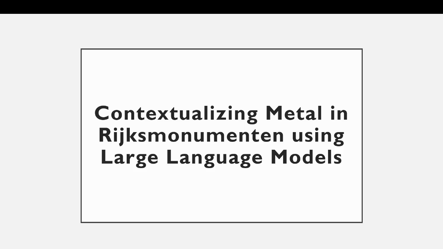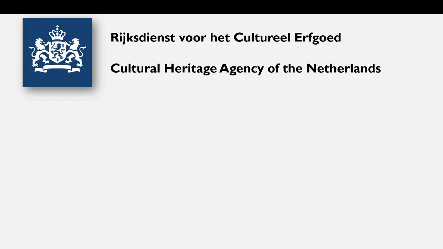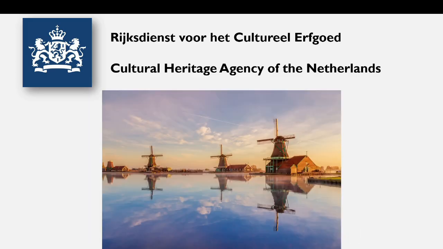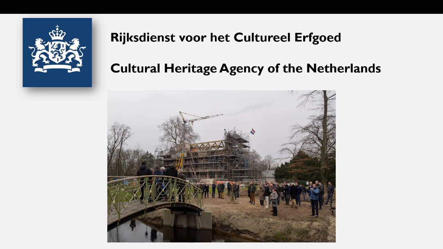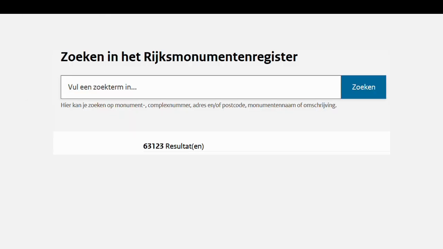Contextualizing metal in Rijksmonumenten using large language models. The Rijksdienst voor het Cultureel Erfgoed, or the Cultural Heritage Agency of the Netherlands, is the authority on all Dutch monuments, ranging from large tourist attractions and well-known monuments like the Rijksmuseum or the windmills at the Zaanse Schans, to smaller monuments like historical houses and bridges, among others. The agency keeps about 63,000 monuments on record, and more monuments get added to this every year.